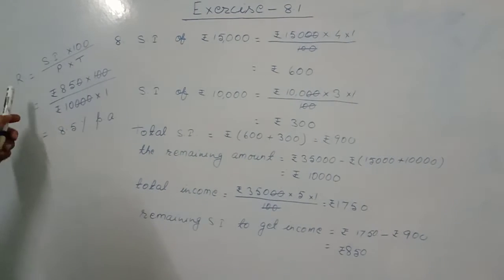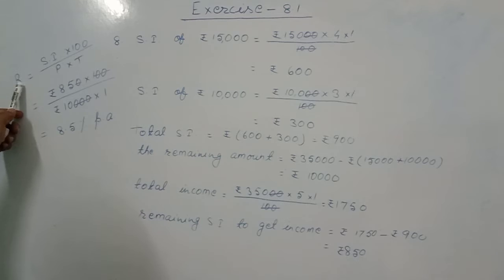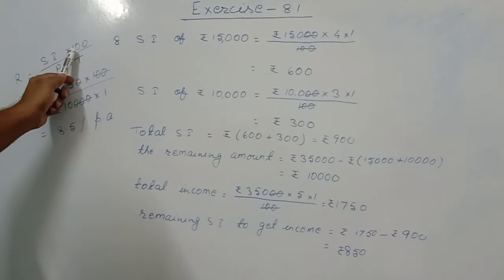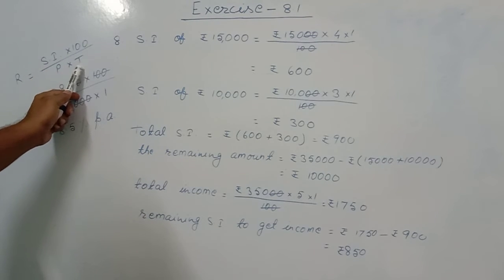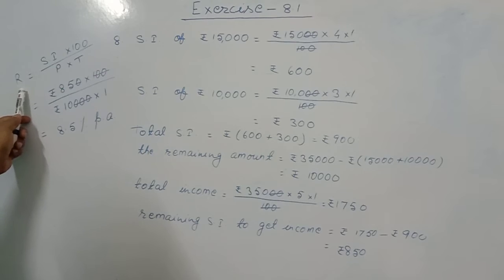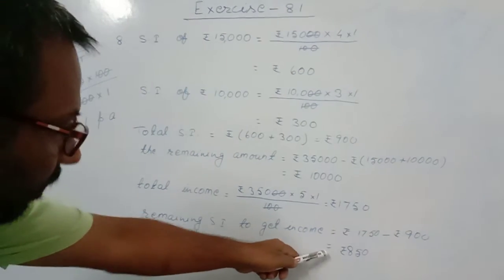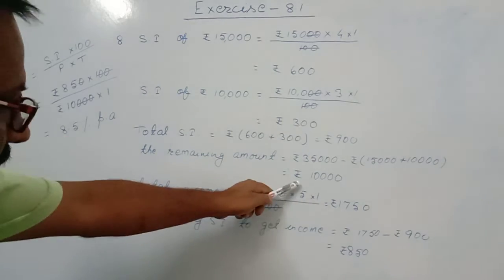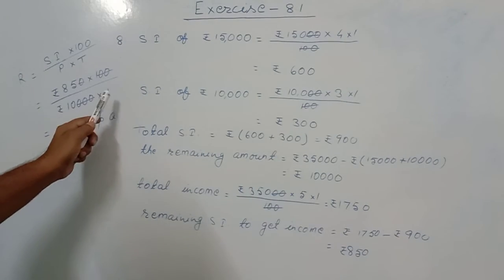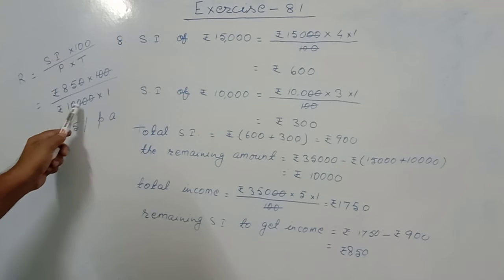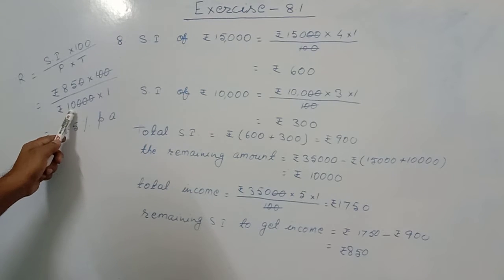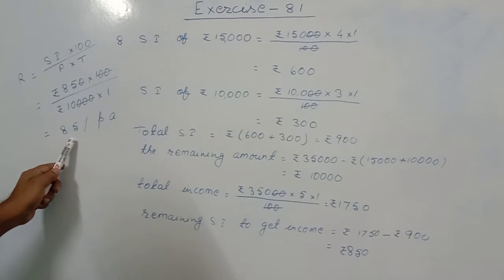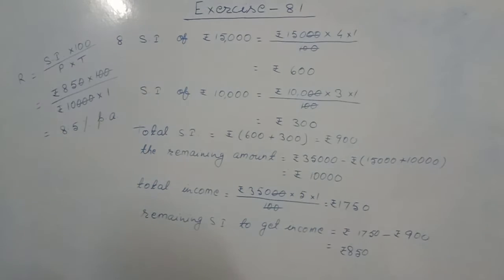So in this part of the board, R equal to SI into 100 by P into T. R is rate of interest. SI is 850 into 100. P is 10,000, that remaining amount, into 1, which is time. I calculated it is 85 by 10. So the rate of interest became 8.5% per annum.